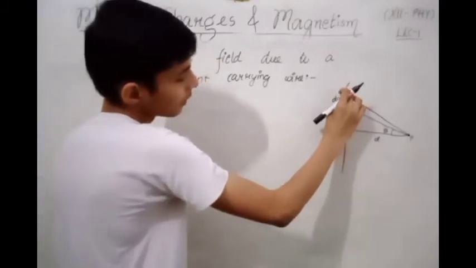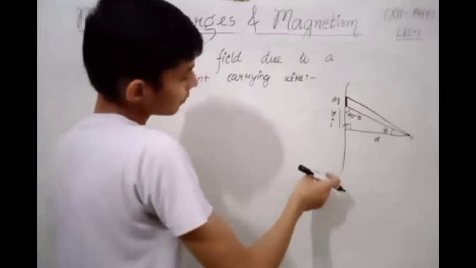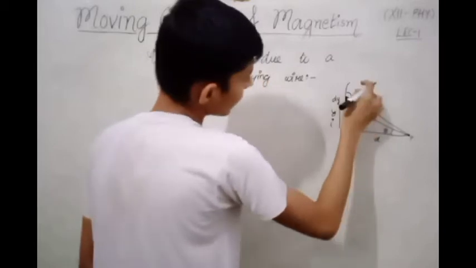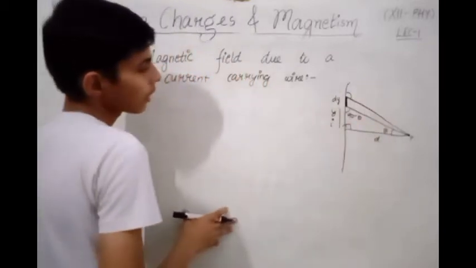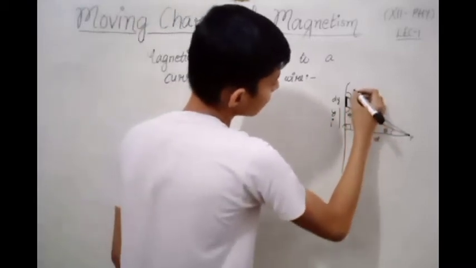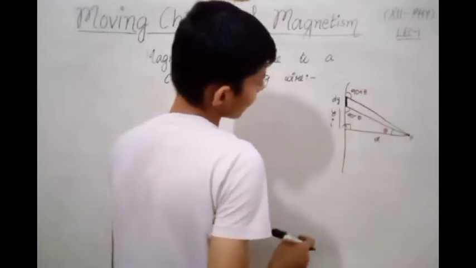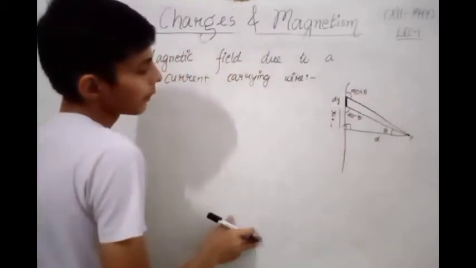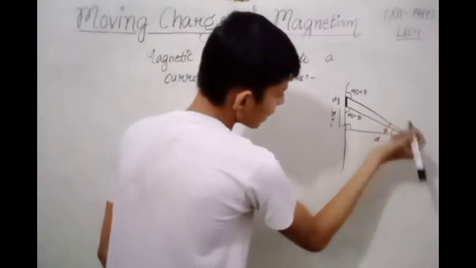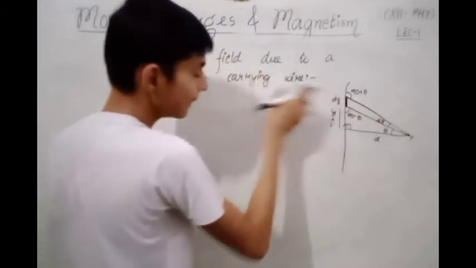This element is too small, so we can say that this angle and this angle together constitute the linear angle, that is 180 degree. So this angle will be 90 plus theta. Addition of these two angles will give 180 degree. And this is our small angle d theta due to this small element dy.